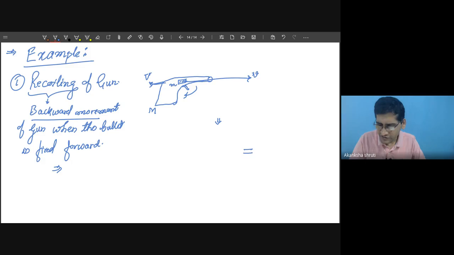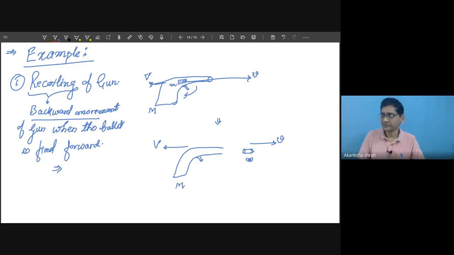Let me draw this bullet. So this has the tendency to move forward. This has the mass m, but this gun starts moving backward. This has the mass capital M. So the two systems, I mean the two parts, now get separated.